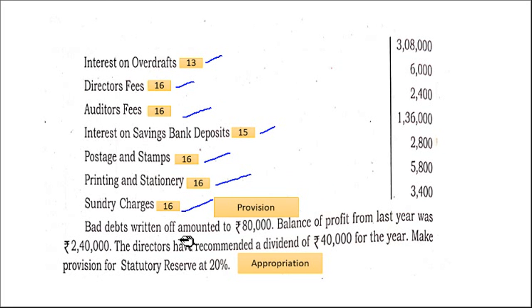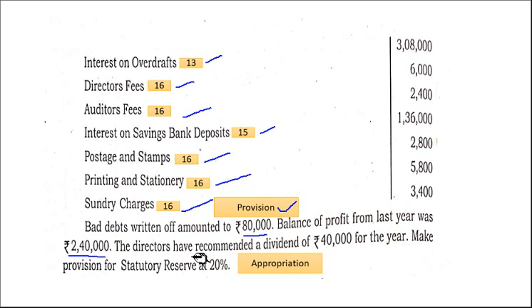Then, bad debts written off amounted to rupees 80,000. They have given. Where does it go? Bad debts written off goes under provisions and contingencies. You have to write it in provisions and contingencies. Then, balance of profit from last year was rupees 2,40,000. So where does it go? Last year's profit brought forward. We have to write it in the statement.